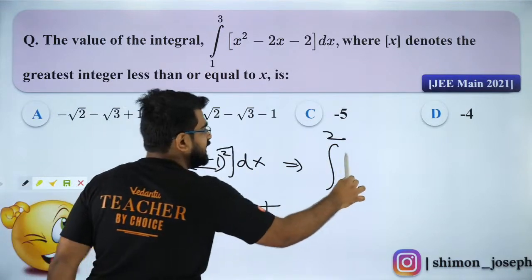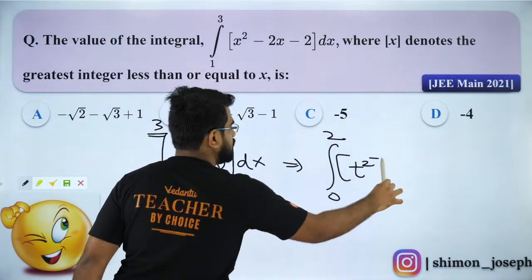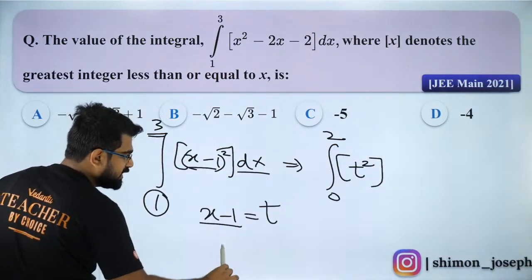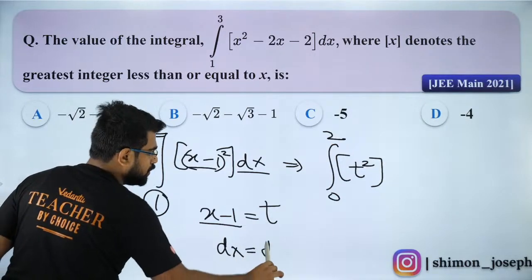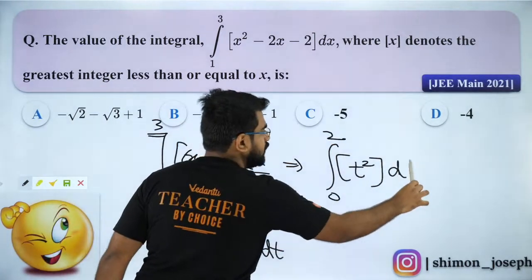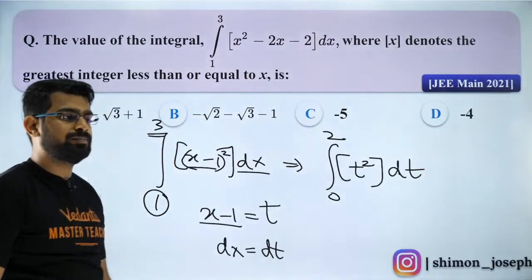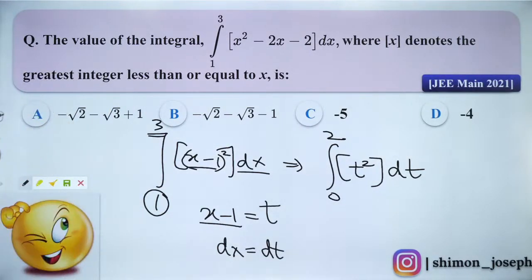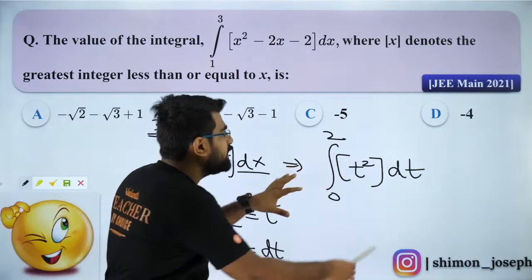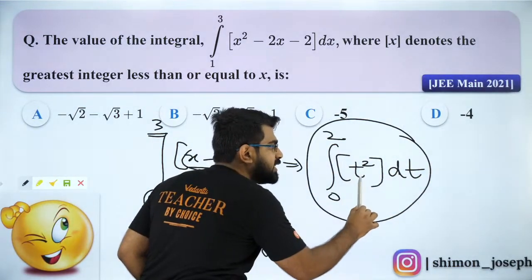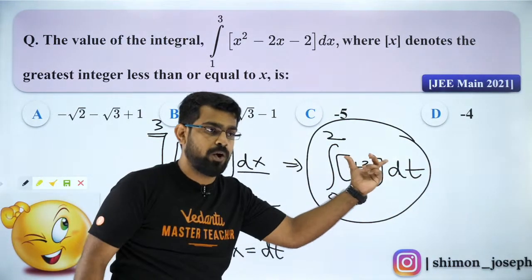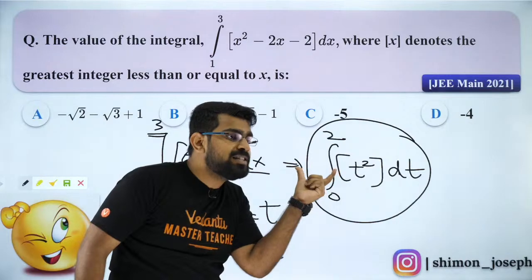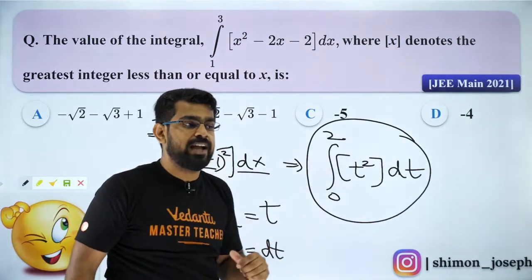So I will take it as GIF of t square. Now differentiate: dx will be equal to dt. That's how I converted it. After that, since it is t square inside the GIF, we need to break it and solve. Wherever GIF is constant, I need to break it like that.